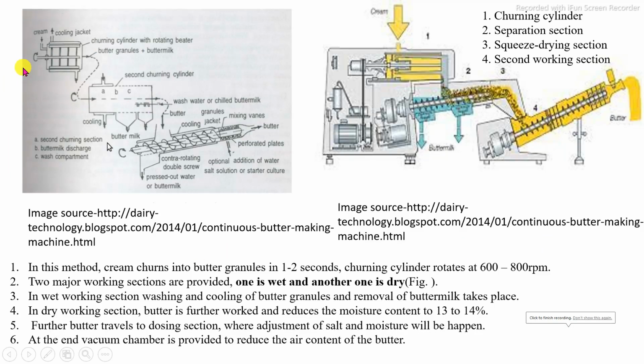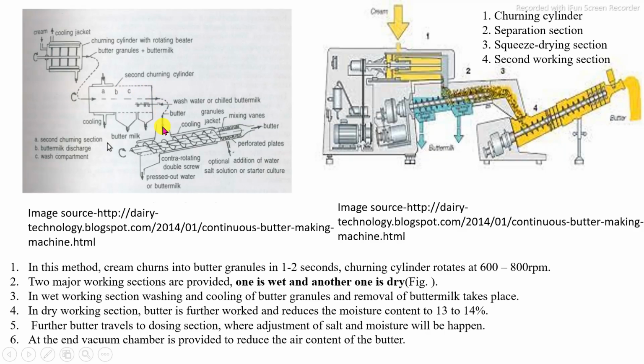In the continuous butter making machine, the cream is fed into the machine, and in the first step, high speed churning converts the cream into granules of butter and buttermilk. After that, the buttermilk is separated in the second stage, which has a provision with a perforated screen to separate the buttermilk from the butter. Then chilled water is added to wash out the remaining constituents.